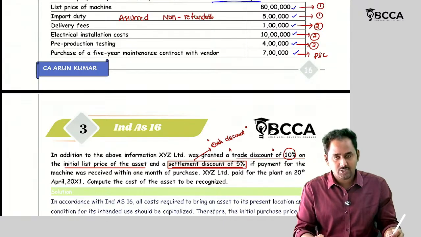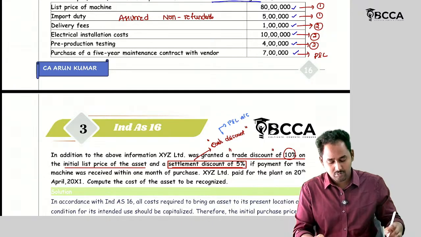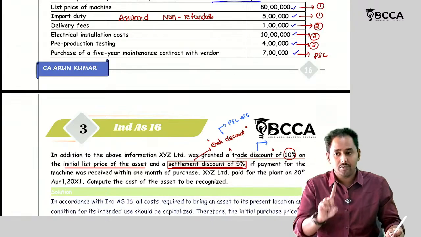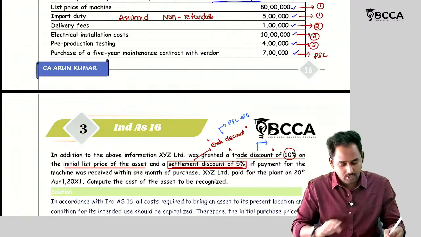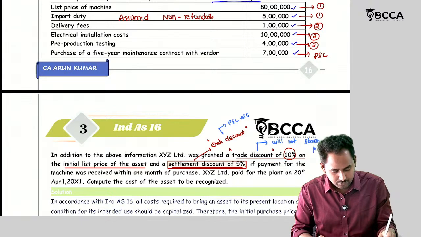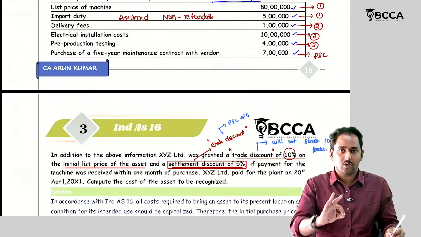This cash discount should be transferred to P&L account. But in this respect we will not show it in the books. The trade discount directly reduces the cost of the asset.